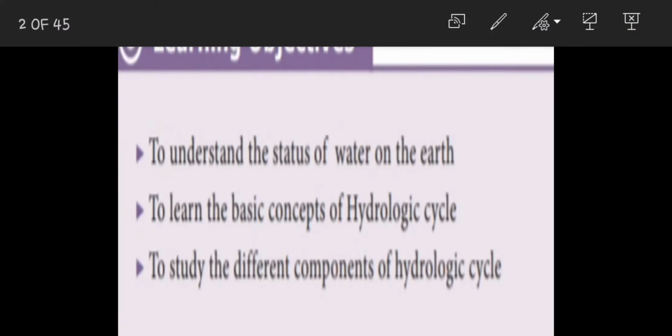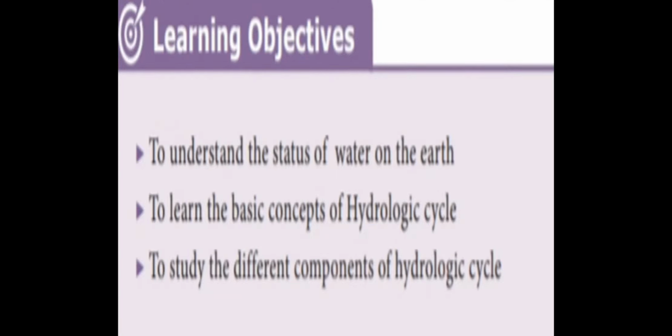Geography Lesson 3: Hydrologic Cycle. The learning objectives are to understand the status of water on the earth, to learn the basic concepts of the hydrologic cycle, and to study the different components of the hydrologic cycle.